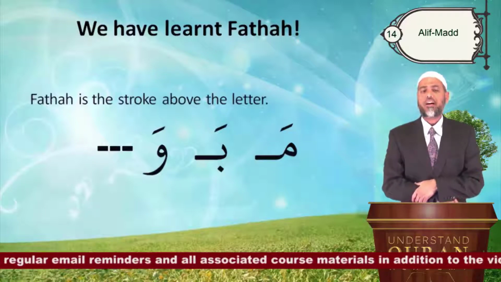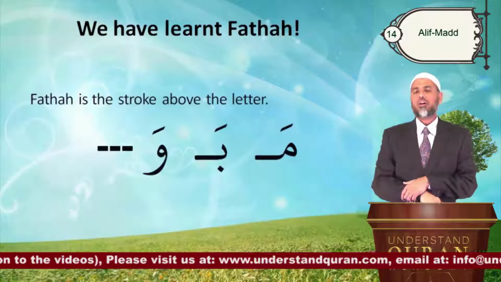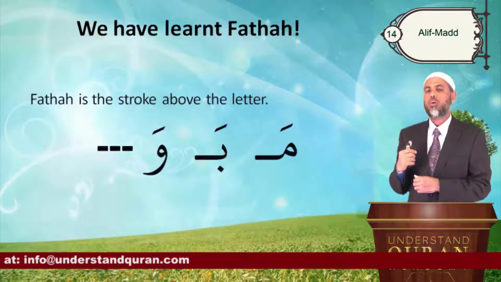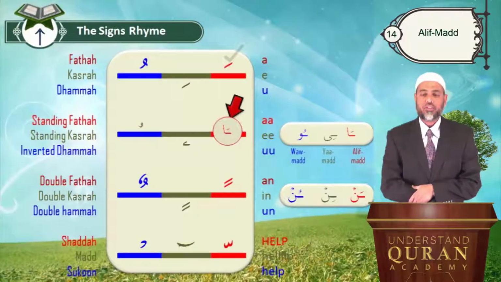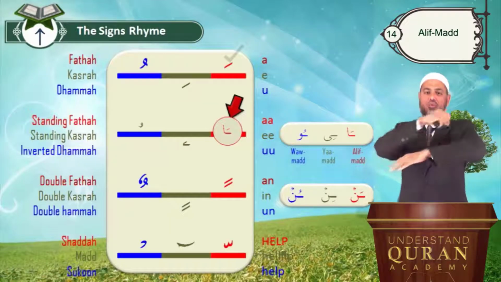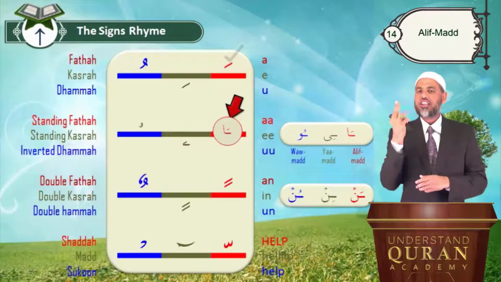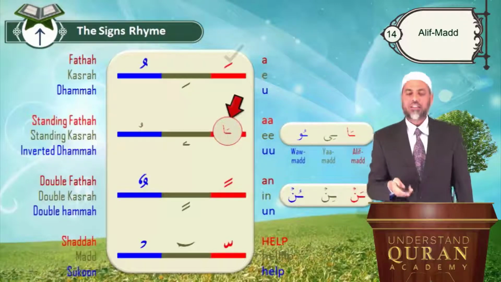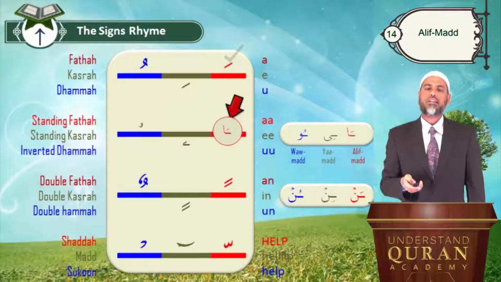We have learned Fatha already. Fatha is a stroke above the letter or above any letter like ma, ba, wa, okay? And also I have introduced signs rhyme to you, which is a, i, u, an, in, un, shadda, mad, sukun. We will keep repeating that, but we are right now in Fatha. Actually Fatha followed by Alif, which is Alif Mad.